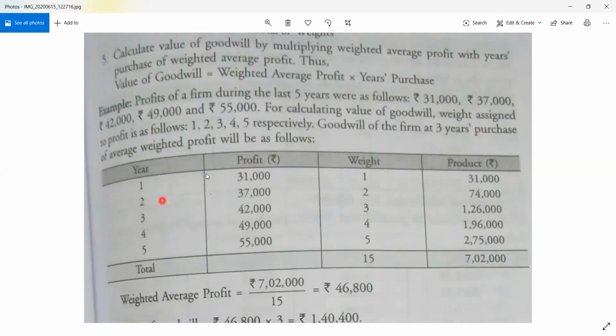So what you will do first in this weighted average profit method is make a table, where the first column should be for the year, then the total profit that you are earning in that particular year. If adjustment is required, then you have to find out the adjusted profit first, right? After adjustment of profit only you will prepare this table. Then you will go for the weight. Clear? Then you have to prepare the product column. So a total of 4 columns will be there, right?